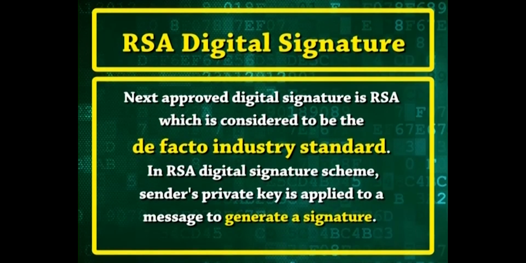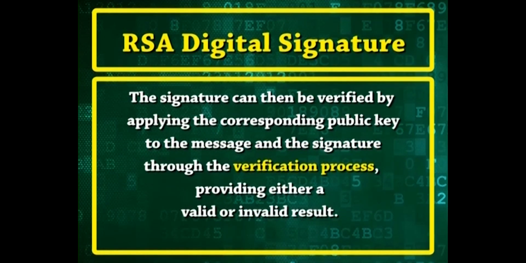Next approved digital signature is RSA, which is considered to be the de facto industry standard. In RSA digital signature scheme, sender's private key is applied to a message to generate a signature. The signature can then be verified by applying the corresponding public key to the message and the signature through the verification process, providing either a valid or invalid result.